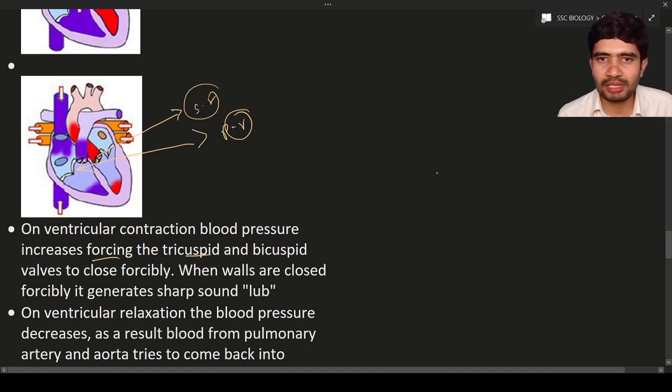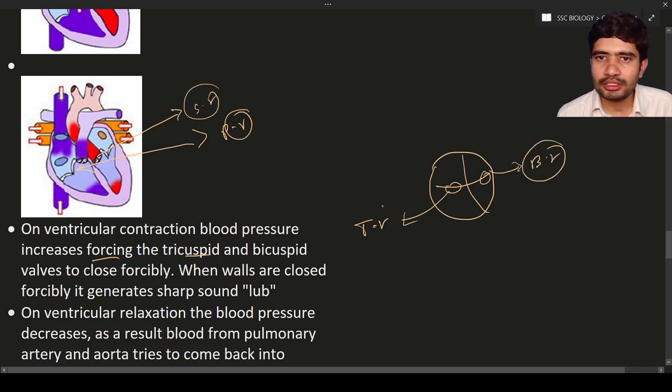to close forcibly. Here you can see, as this is the heart, here will be the tricuspid wall and here will be the bicuspid wall. So what happens when the ventricles are filled? They are going to contract. When they contract, the pressure increases, and the tricuspid and bicuspid walls are forcibly shut down.